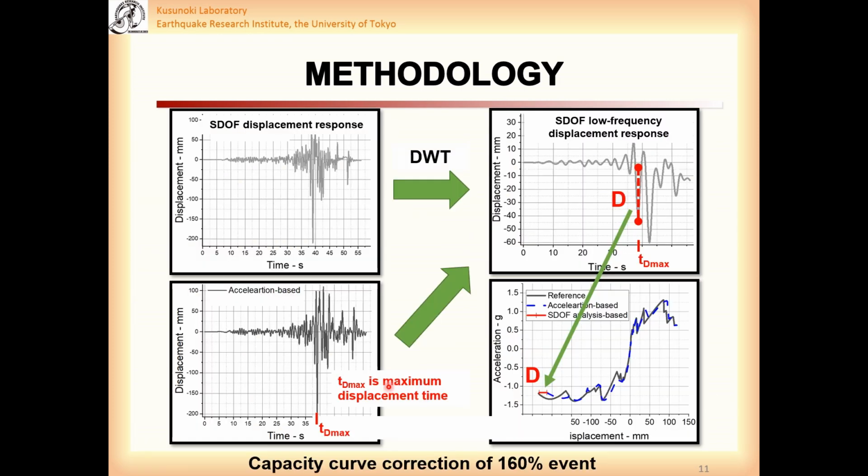This slide shows the full set of capacity curve corrections of the 160% event using the single degree of freedom analysis displacement. Low frequency displacement components were extracted from the single degree of freedom analysis displacement response by using deep regression form. Then the low frequency displacement component contributing to the maximum displacement was taken based on the maximum displacement time determined from the acceleration based displacement. Finally, errors of maximum displacement of the capacity curve obtained from floor acceleration were corrected by adding the estimated low frequency component of maximum displacement.